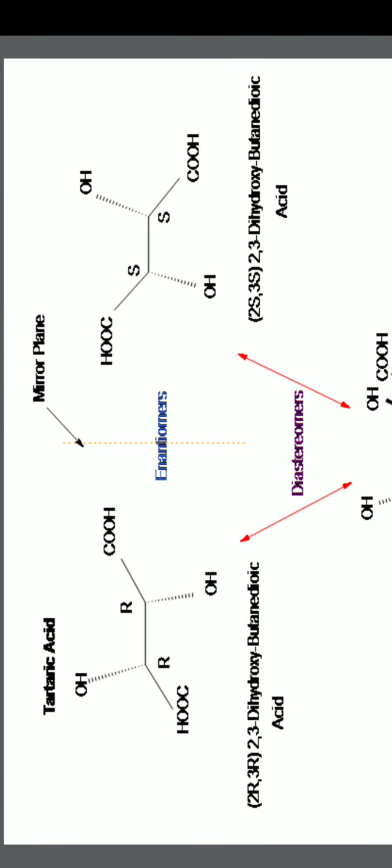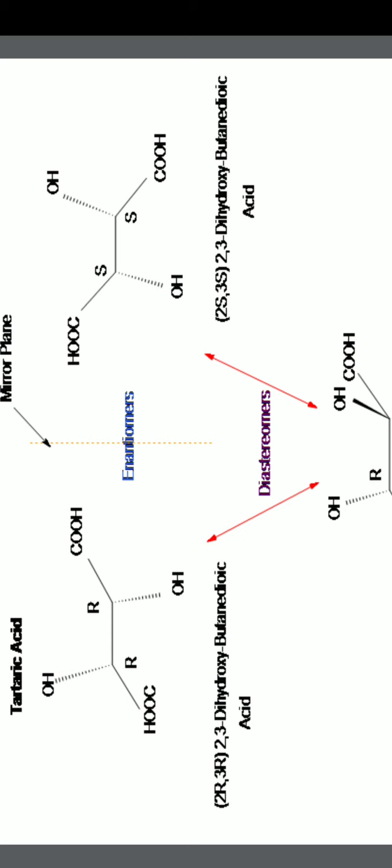For example, you can see here, this is tartaric acid. The first two molecules are enantiomers. Why? Because they are mirror images of each other. Here R and R, there are two chiral centers in the middle. The first has R configuration, the second also has R configuration. When you take their mirror images, we find S configuration and another also S configuration. So they are called enantiomers.